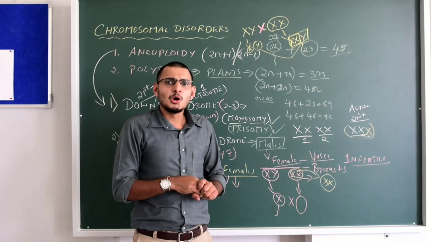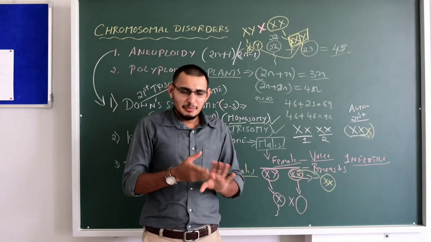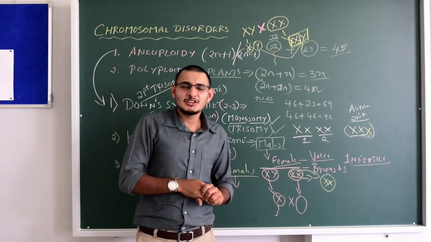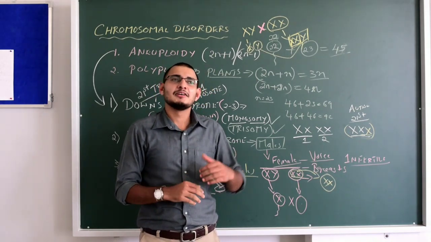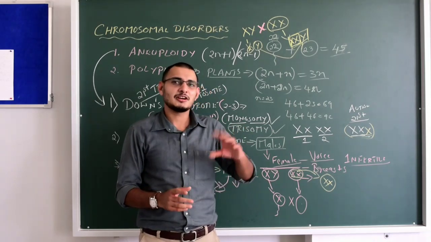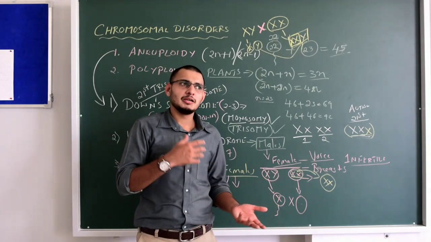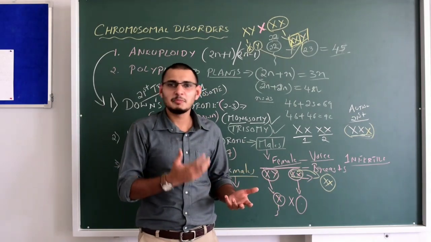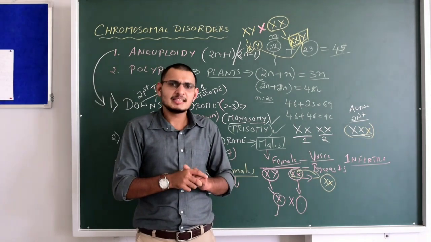After that, solve the maximum number of MCQs. Particularly, many students ask me whether it is necessary to study the intergenic interactions like epistasis, dominant epistasis, recessive epistasis, or maybe complementary genes, supplementary genes, lethal genes. There are many. Is it necessary?